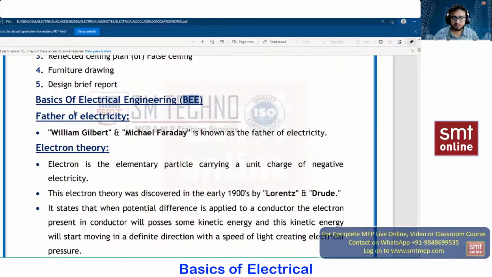So first thing, nothing but father of electricity. Many of the engineers don't know this. Who is the father of electricity? If you're going to go for an interview, especially for the beginners or freshers, they may ask you the father of electricity: William Gilbert and Michael Faraday. In some literatures, they have specified William Gilbert. In some literatures, they have specified Michael Faraday. So these are the two people who have done the research and development of electricity. So they are called the father of electricity.